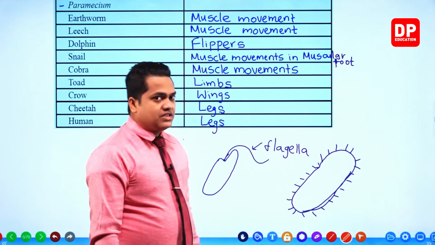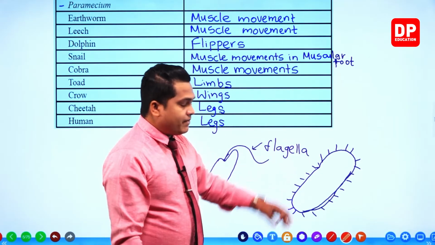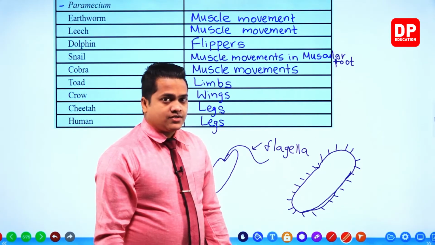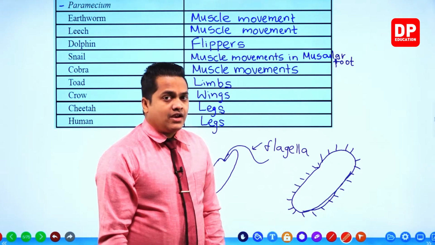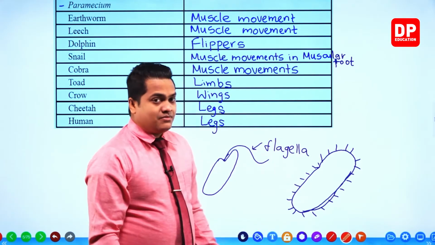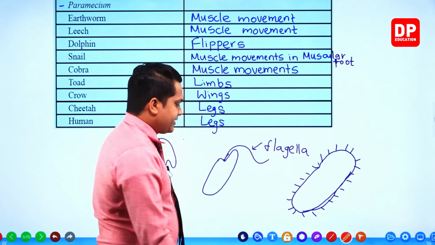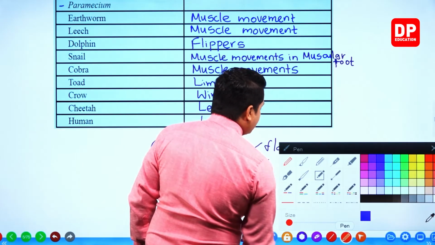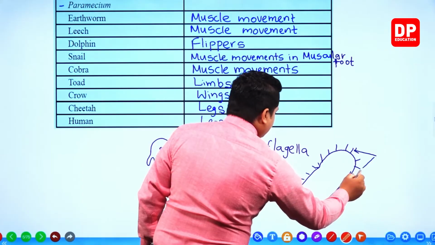These hair-like structures are going to wave here and there, and by those wave-like motions, the paramecium can move from one place to another, or locomote. These hair-like structures contained within the paramecium are referred to as cilia. So these are cilia.